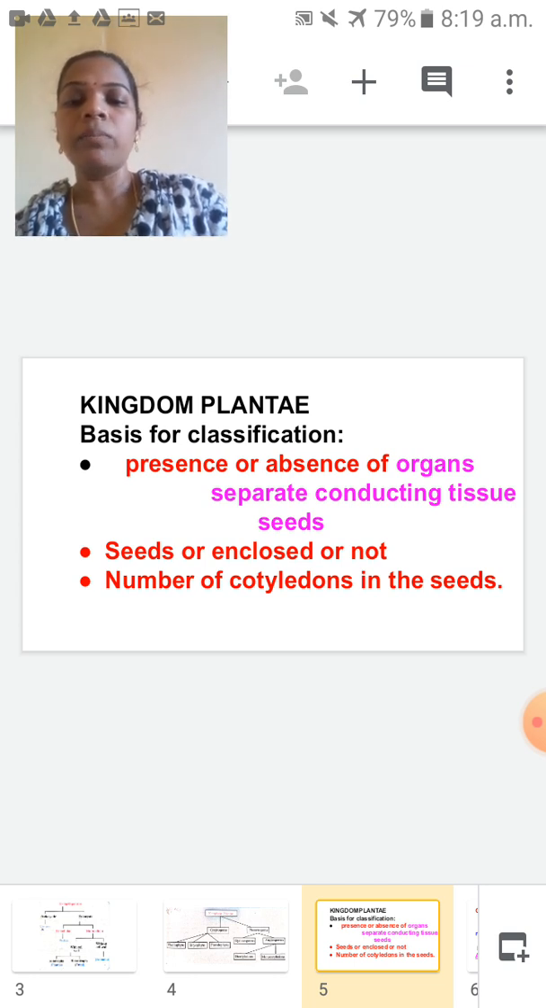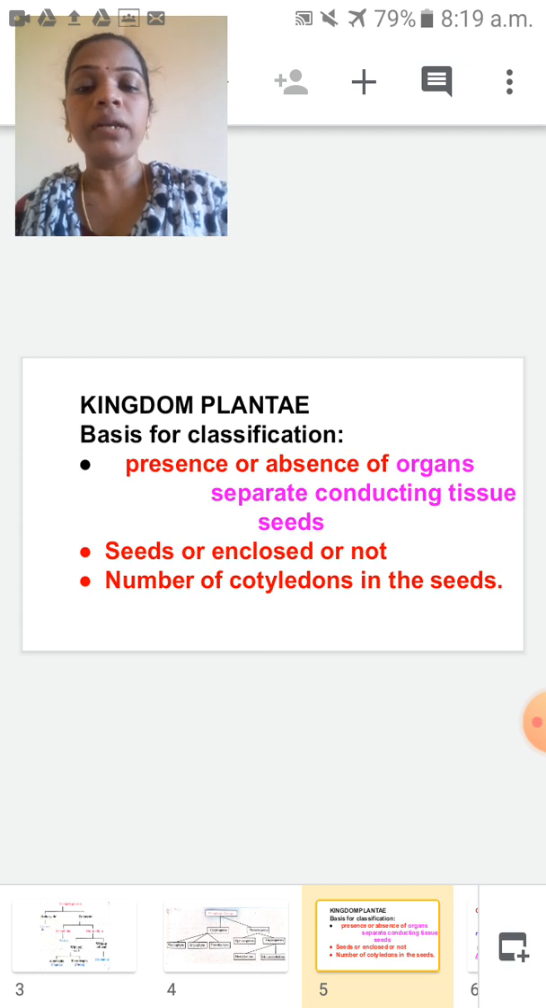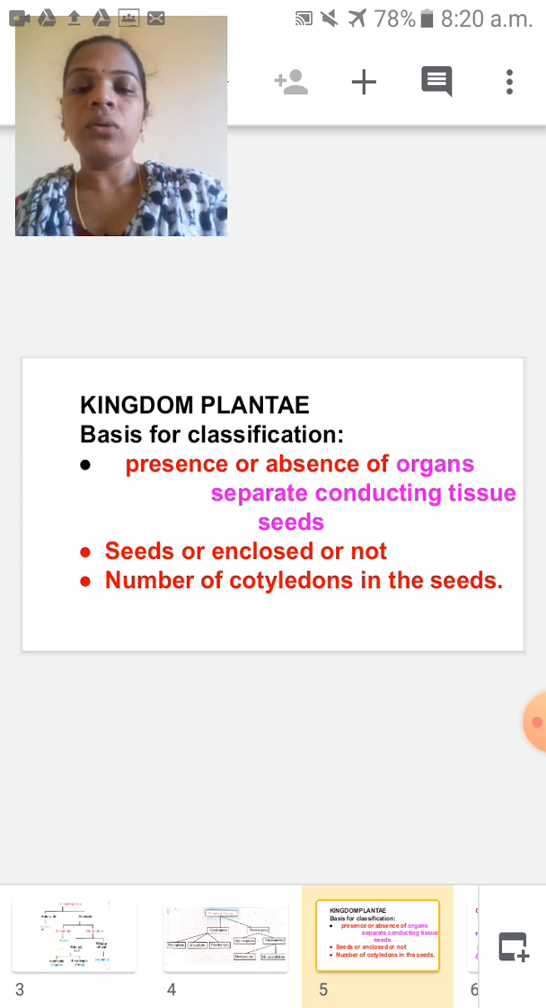Second criteria is presence or absence of separate conducting tissue. You know very well that two conductive tissues are there, one is xylem and another one is phloem. Some plants have no conductive tissue, and some plants have xylem and phloem.